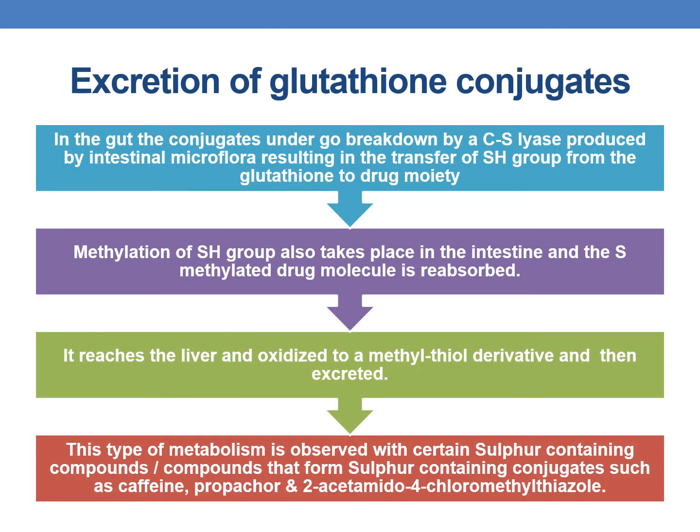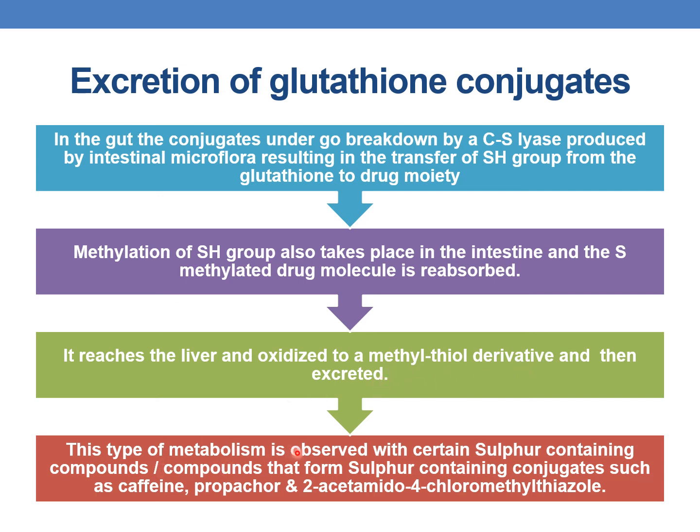Now coming to the excretion of glutathione conjugates. It has been observed that the glutathione conjugates undergo biliary secretion. Usually in the gut, the conjugates undergo breakdown by C-S lyase produced by the intestinal microflora, resulting in the transfer of the SH group from the glutathione to the drug moiety. Methylation of this SH group also takes place in the intestine, and the S-methylated drug molecule is reabsorbed, reaches the liver, is oxidized to a methyl thiol derivative and then excreted.